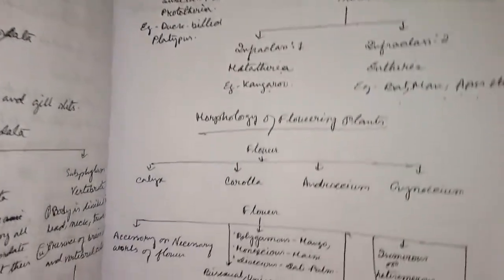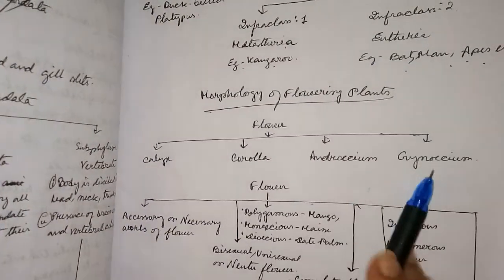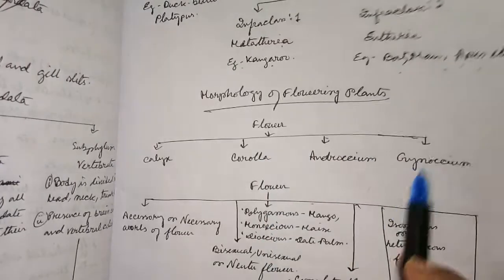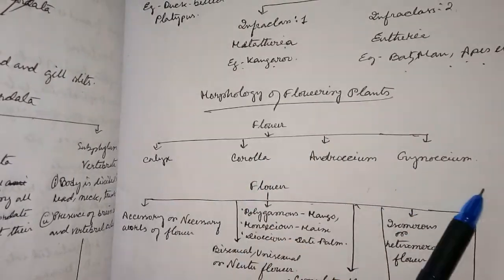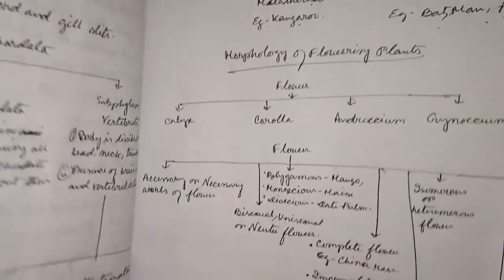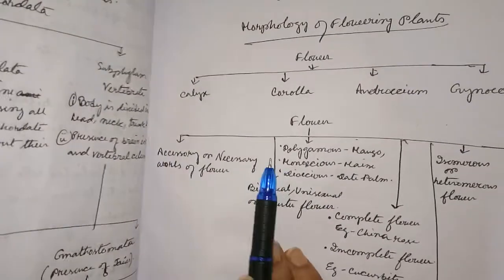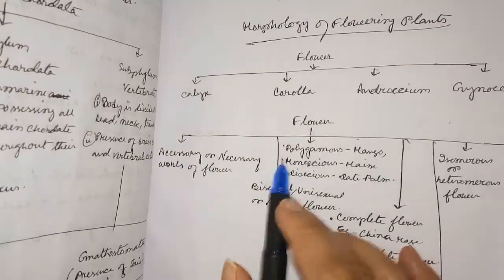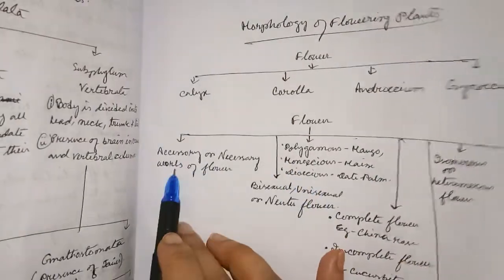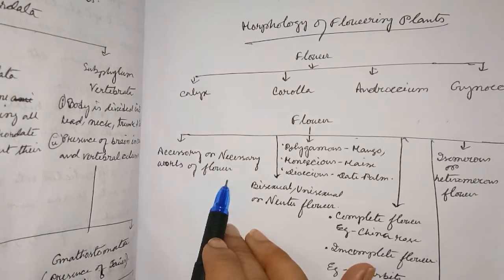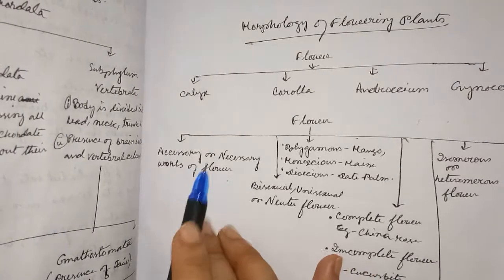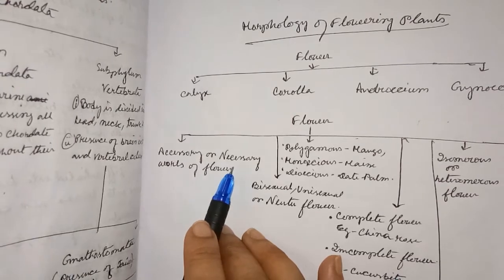Now, come to the next chapter, morphology of flowering plants. Flower is divided into four parts: calyx, corolla, androecium, gynoecium. This is the classificatory chart of flower, which is divided by accessory or necessary whorls of flower. Accessory whorls mean calyx and corolla, and necessary whorls mean androecium and gynoecium.